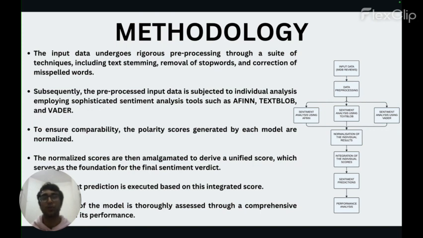So now if the new score is above the threshold, it is positive sentiment. If it is below, it is negative sentiment. After that, we did performance analysis. So basically, we compared the outcomes and accuracies of all the three models and the new model or the score which we were getting after aggregating them.